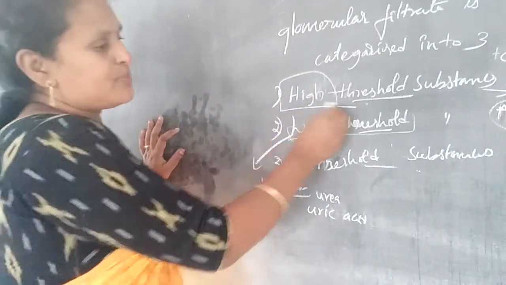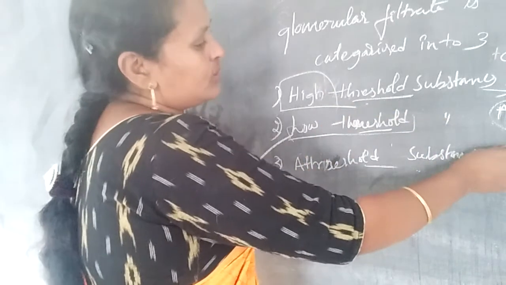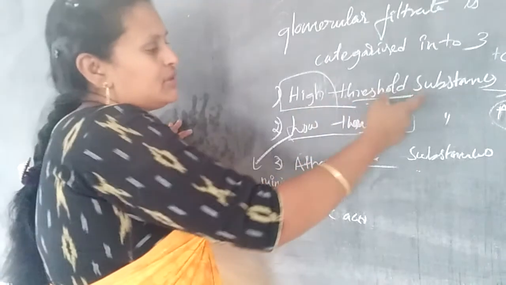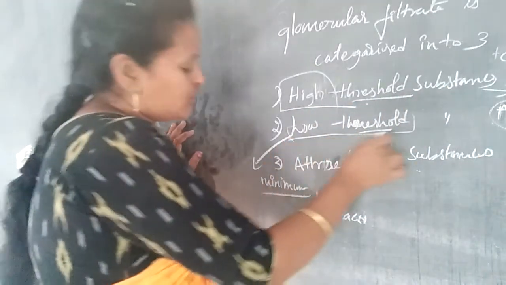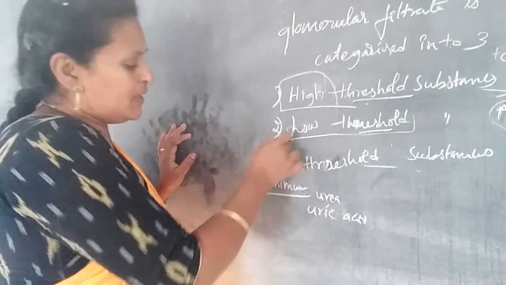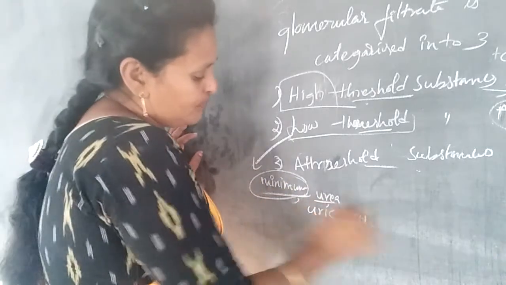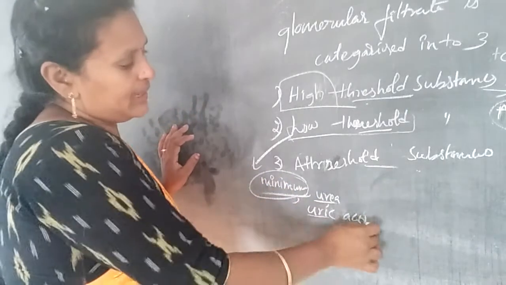High threshold substances are glucose and the essential nutrients, but low threshold substances have minimum absorption capacity, like urea and uric acid.